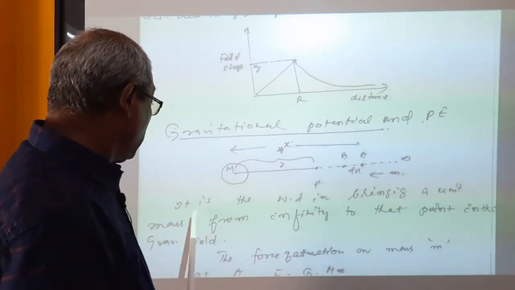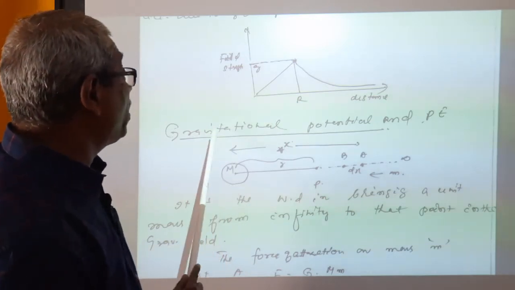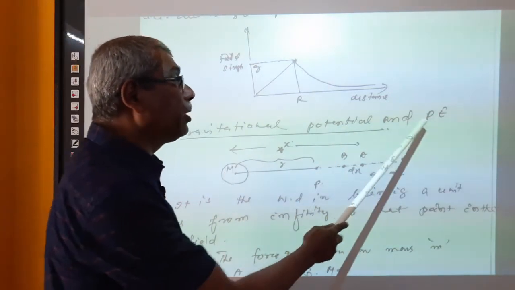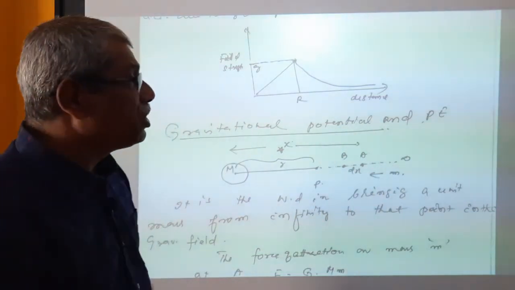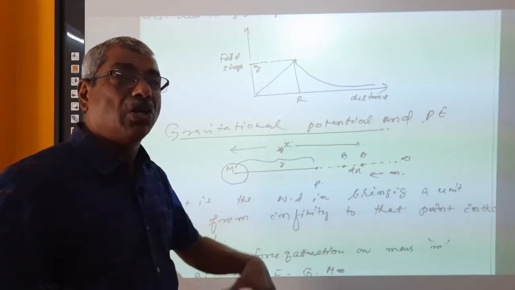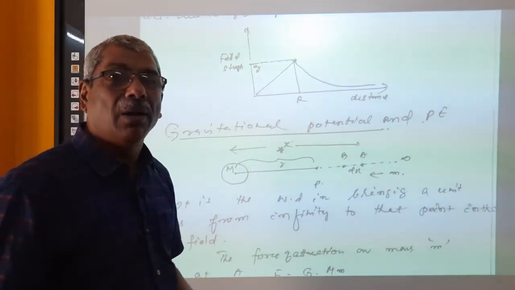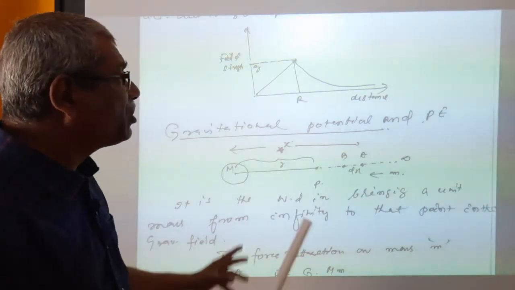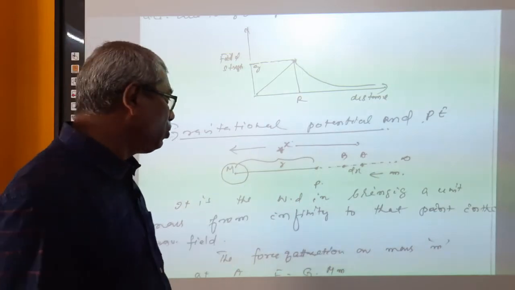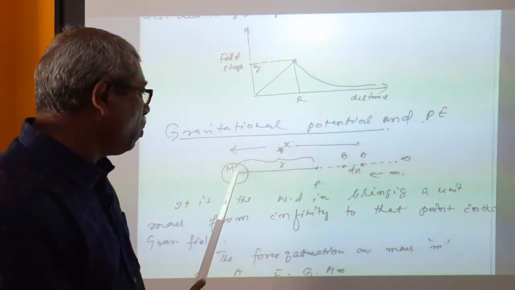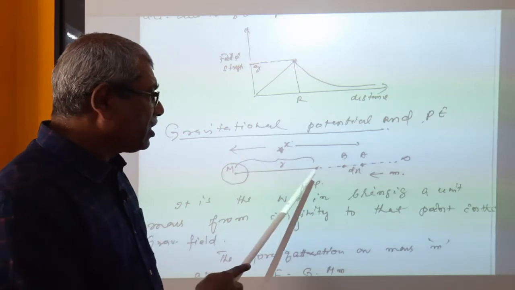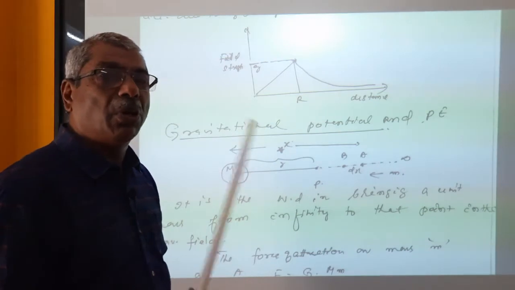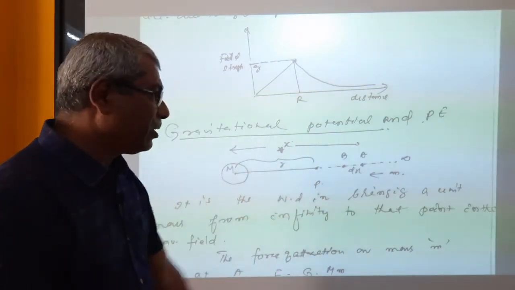Next, this graph is very important. You will see this graph. Next is gravitational potential. Gravitational potential and potential energy at a point away from a body. That is what we have to see here. Gravitational potential and potential energy. Here also, there is a body of mass m, right? There is a point P where the potential or potential energy at this point has to be calculated, right?